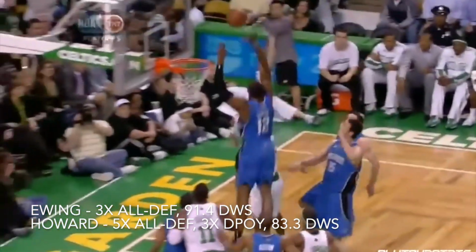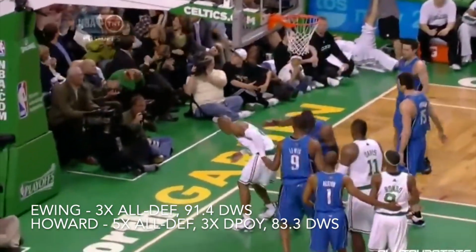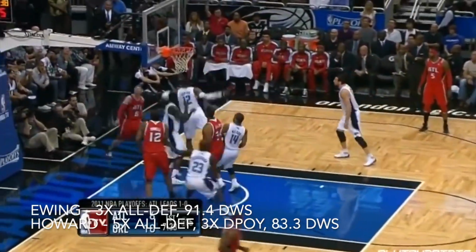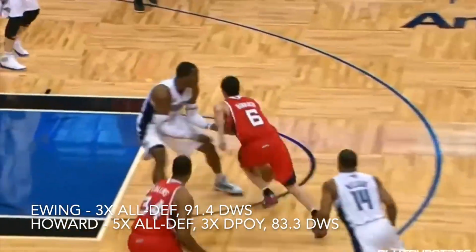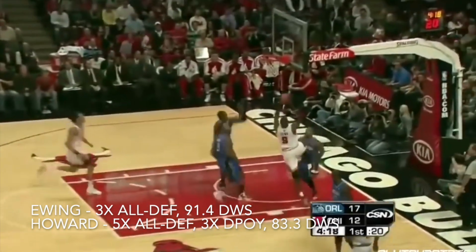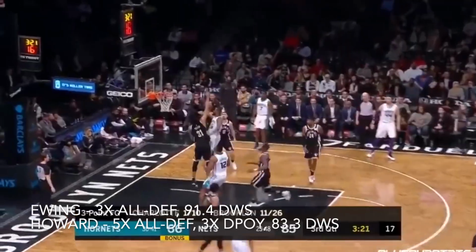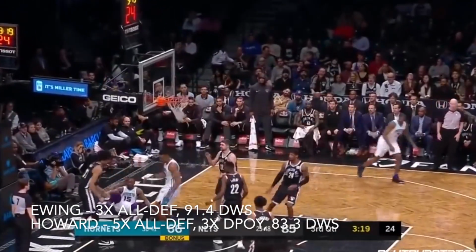So how do I judge this one? Well, I would have to say this. If Ewing played in Dwight's era, I have no doubt that Ewing would have multiple Defensive Player of the Years and way more all-defensive selections. While if Dwight played in Ewing's era, he would not have as many Defensive Player of the Years or any, and wouldn't have as many all-defensive selections either.